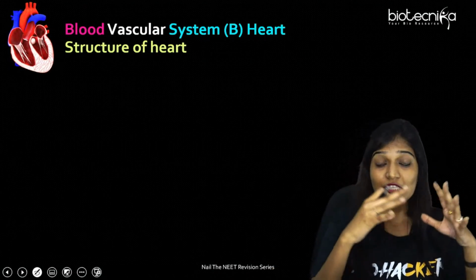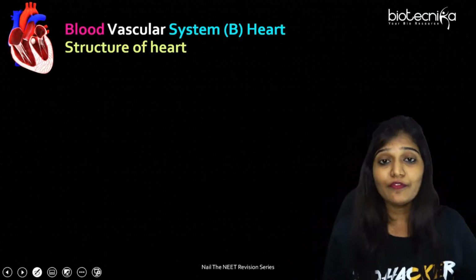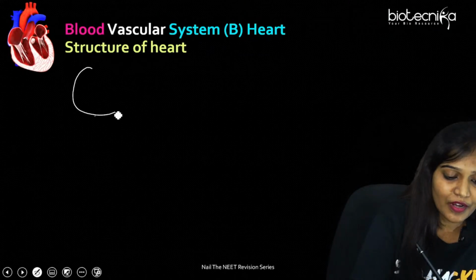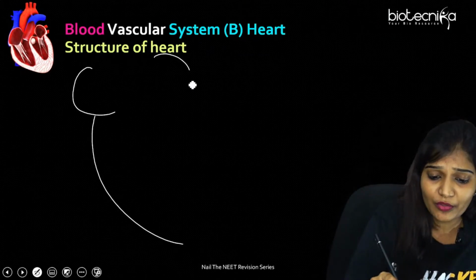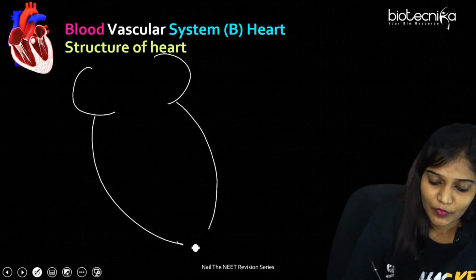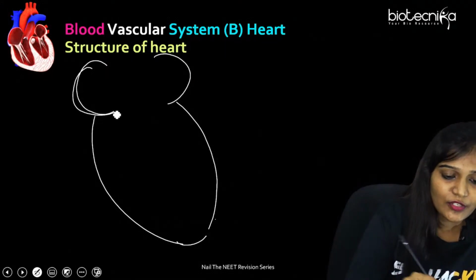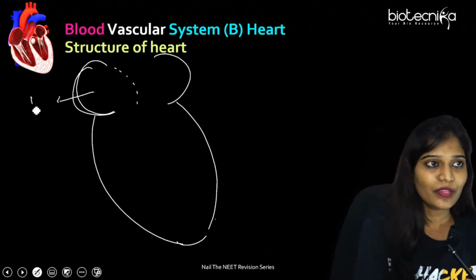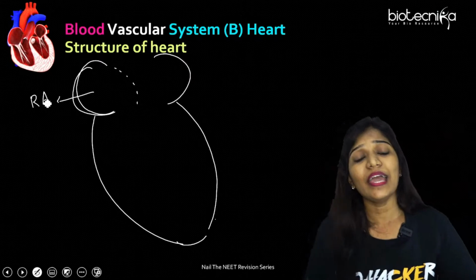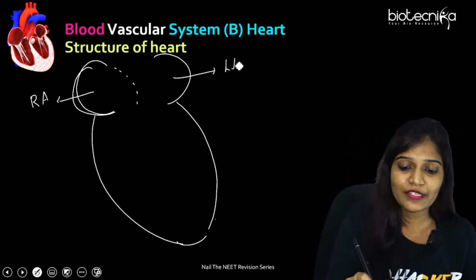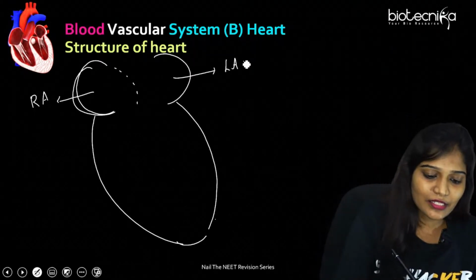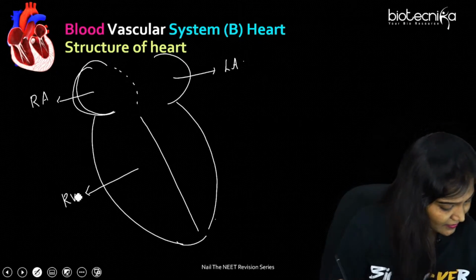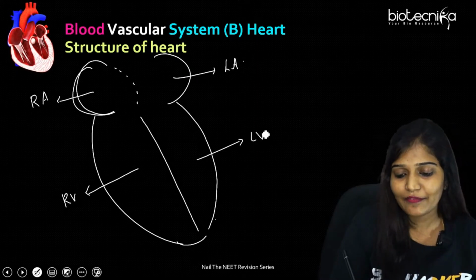Now we are moving on to the structure of the heart. Very important. You have to go through every line in your NCERT. So let's draw the complete structure of the heart and we will understand what these things are. This is going to be the right atrium, and this is going to be the left atrium. This part is going to be the right ventricle, and this is going to be the left ventricle.